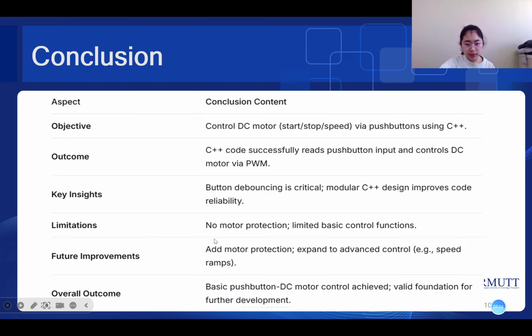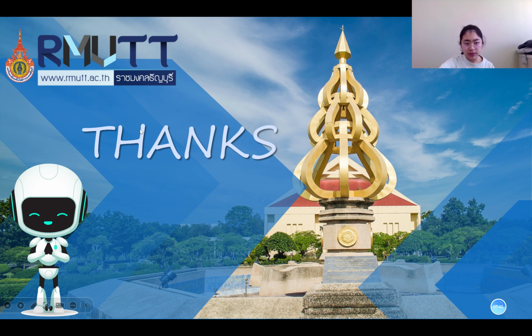Future improvement: motor protection and expansion to advanced controllers. Overall outcome: basic push button DC motor control was achieved and concluded for future development.